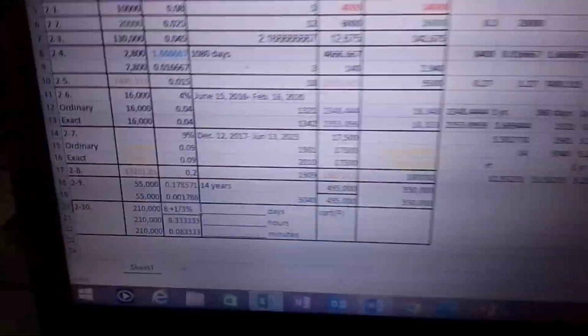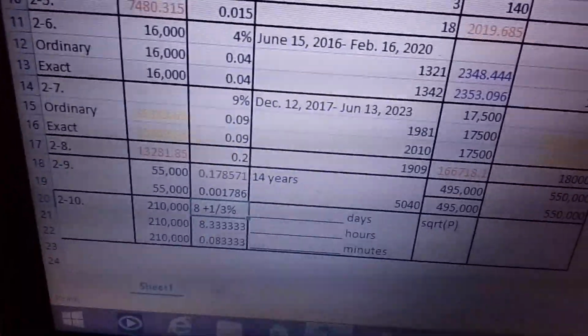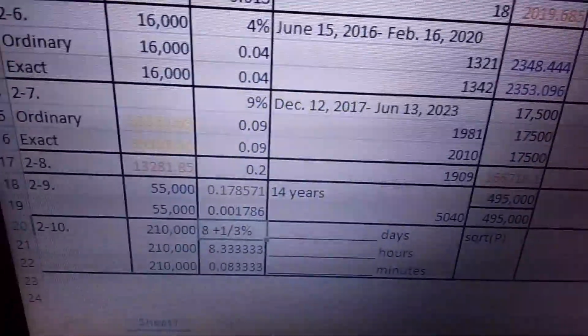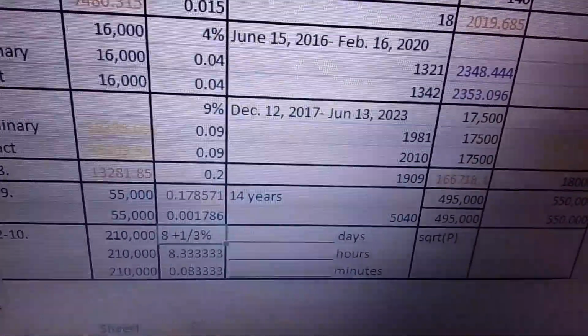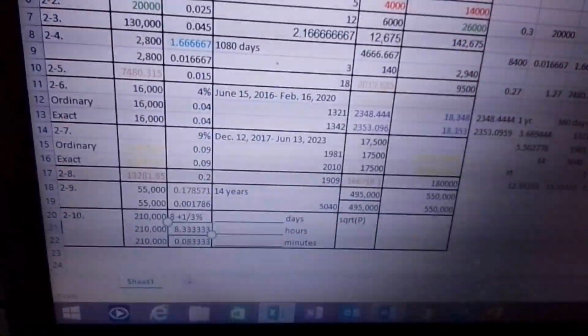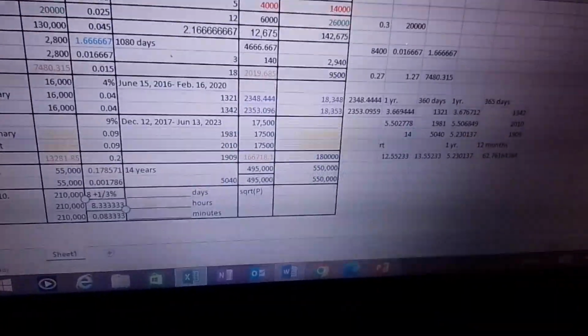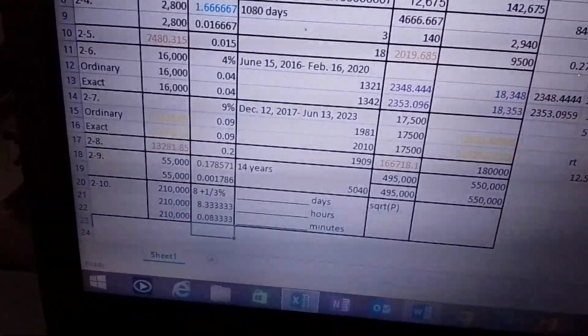That's why I came up with 0.0833333. Remember, this is what I did: 210,000 pesos, and then we have 8.33%. In the first place, I did 8 plus 1 divided by 3, and we get 8.3333. Then we need to divide it by 100, whatever answer we get here, because we need to convert that into a decimal. So the answer is 0.08333 with a bunch of 3's.